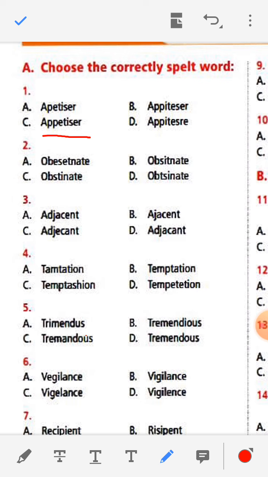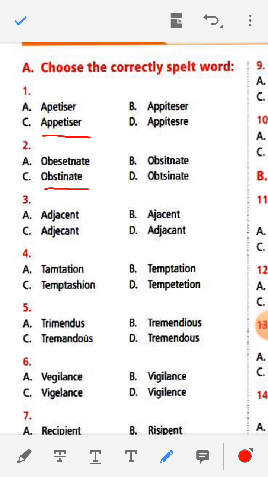Then you see number 2. Number 2 is OBESETNATE, OBSITNATE, OBSTINATE, OBTSINATE. Here the correct spelling is obstinate.